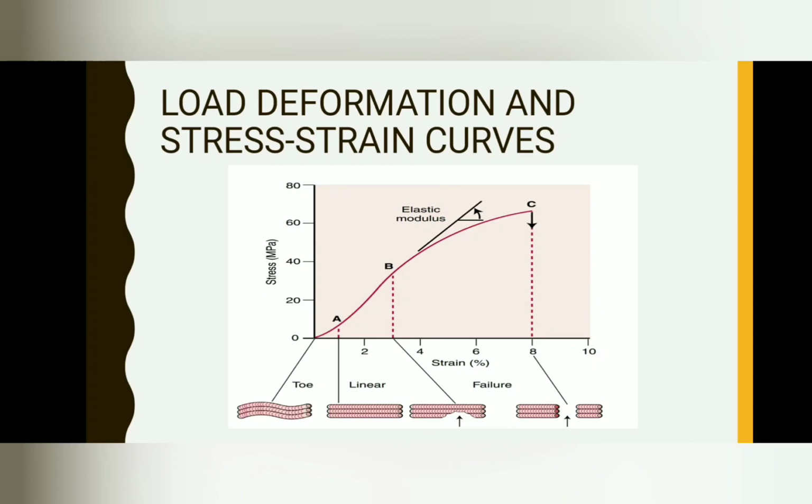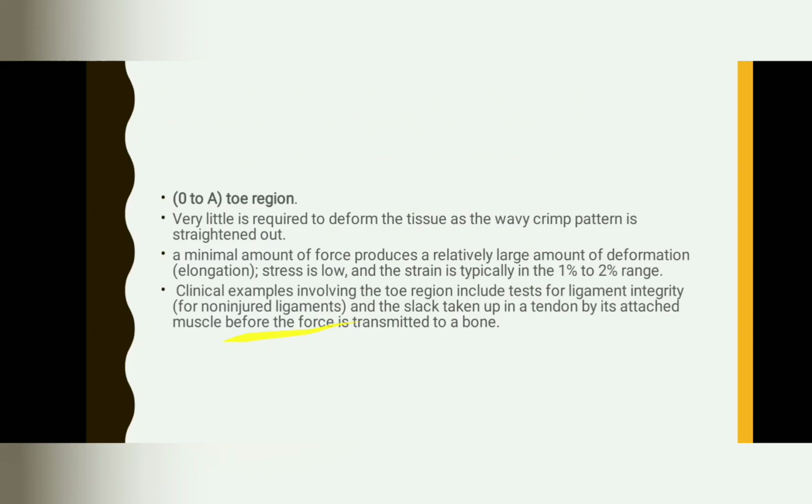Comparing load deformation and stress strain curves. Looking at the figure, from 0 to A in the toe region, very little force is required to deform the tissue as the wavy crimp pattern is straightened out. A minimal amount of force produces a relatively large amount of deformation.